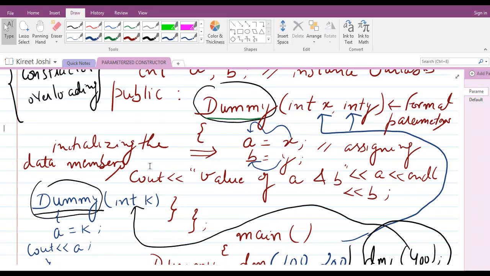Okay, the concept is the same, depending upon the type of the parameters, the order of the parameters, and the number of the parameters. So we can have different types of constructors in a program, but they should follow this type of rule.